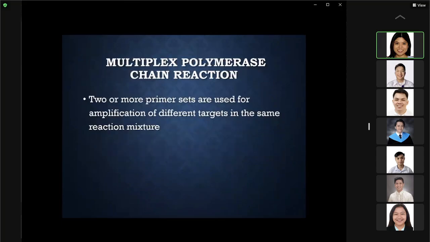The other method is your multiplex polymerase chain reaction, wherein 2 or more primer sets are used for amplification of different targets in the same reaction mixture. So multiple primers are being used here and being amplified in the same reaction mixture.